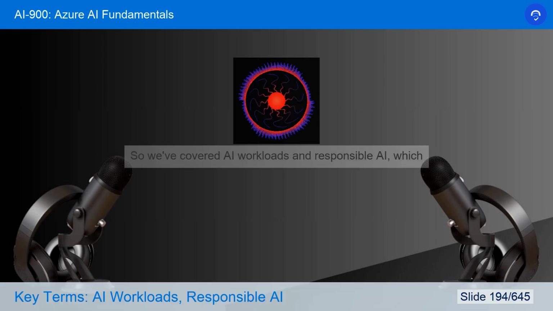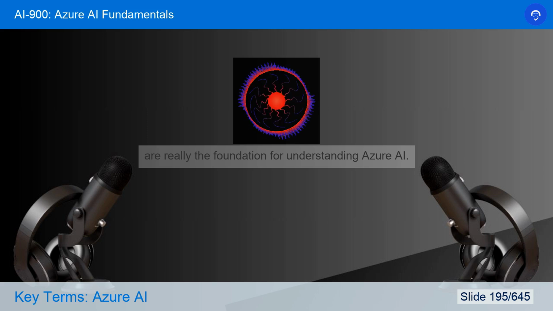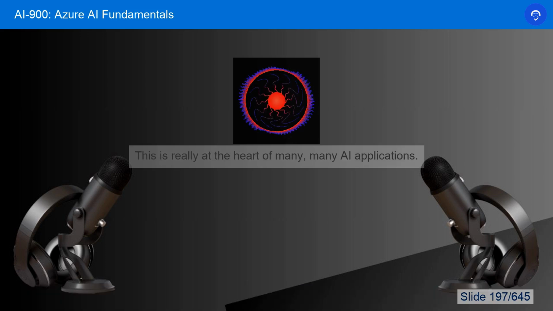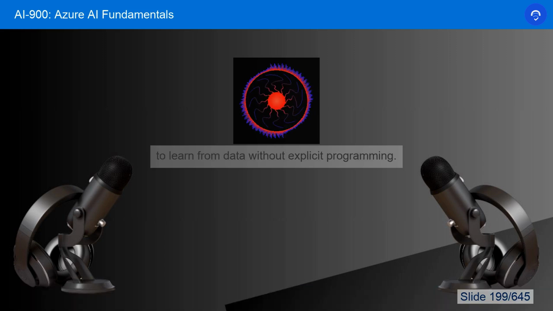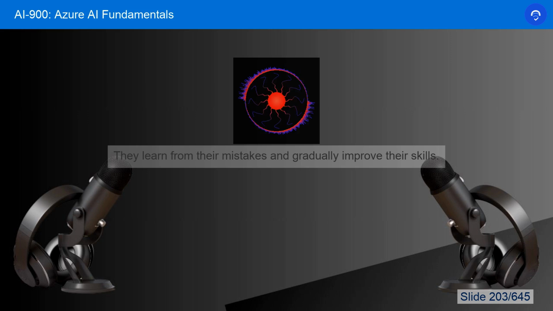So we've covered AI workloads and responsible AI, which are really the foundation for understanding Azure AI. Now let's dive into machine learning. This is really at the heart of many, many AI applications. Yeah, machine learning is all about enabling computers to learn from data without explicit programming. It's kind of like teaching a child to ride a bike. Instead of giving them a detailed set of instructions, you let them experiment. They learn from their mistakes and gradually improve their skills.